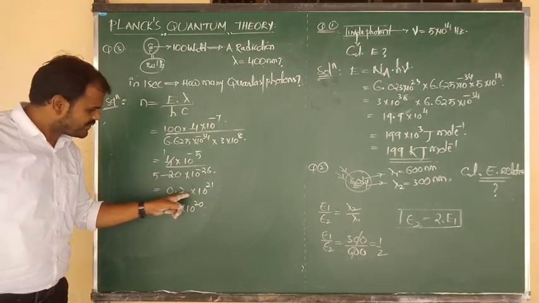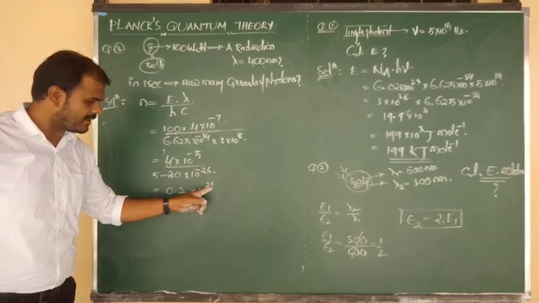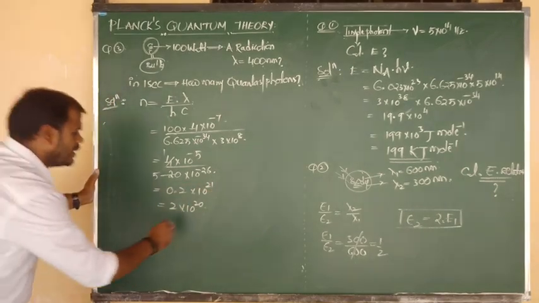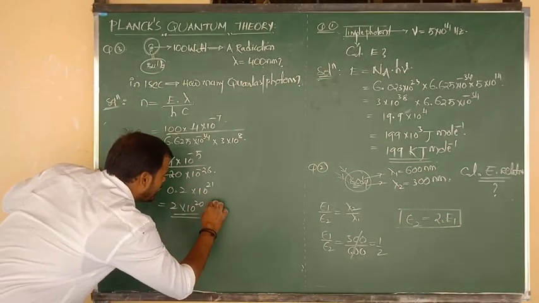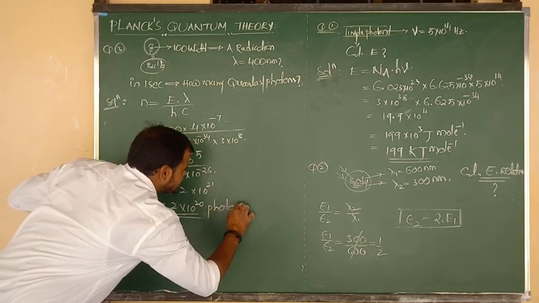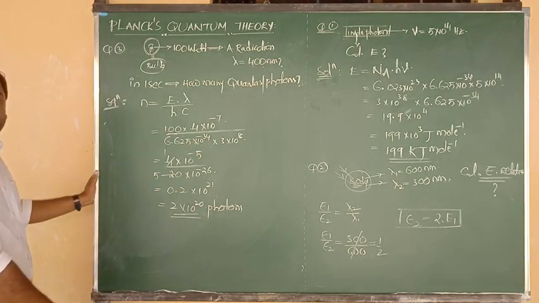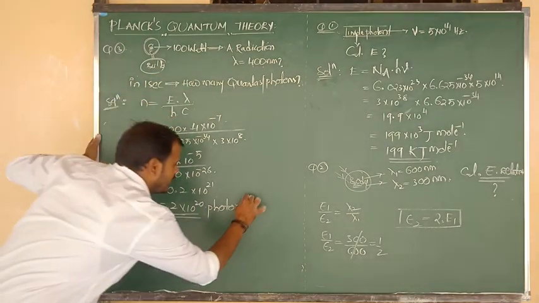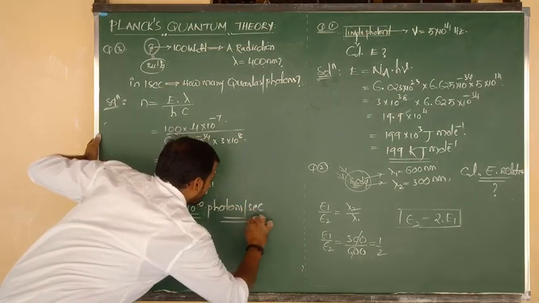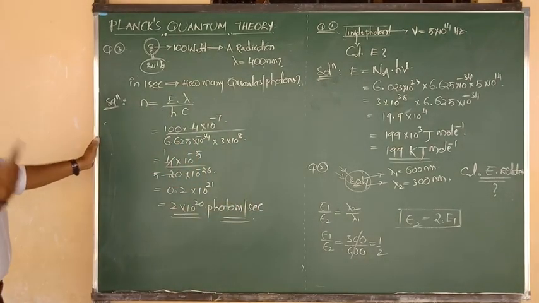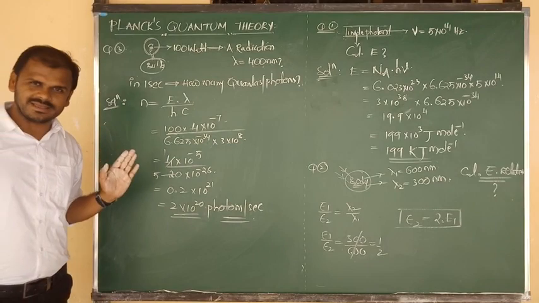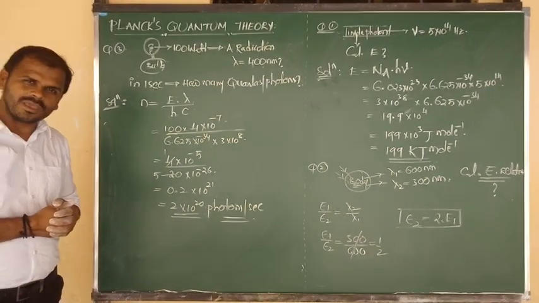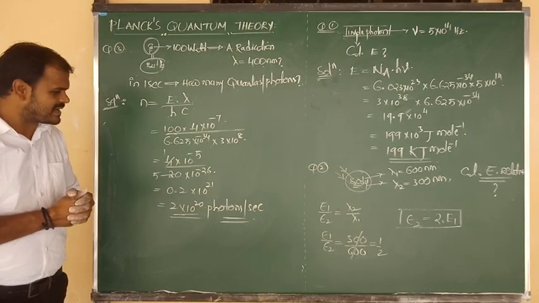When we shift the decimal point, 21 minus 1 becomes 20. So 2 into 10 to the power of 20, this many photons, or this many quantas, are released by the bulb per second. In that way we have to read the answer. I hope you understand this answer clearly.